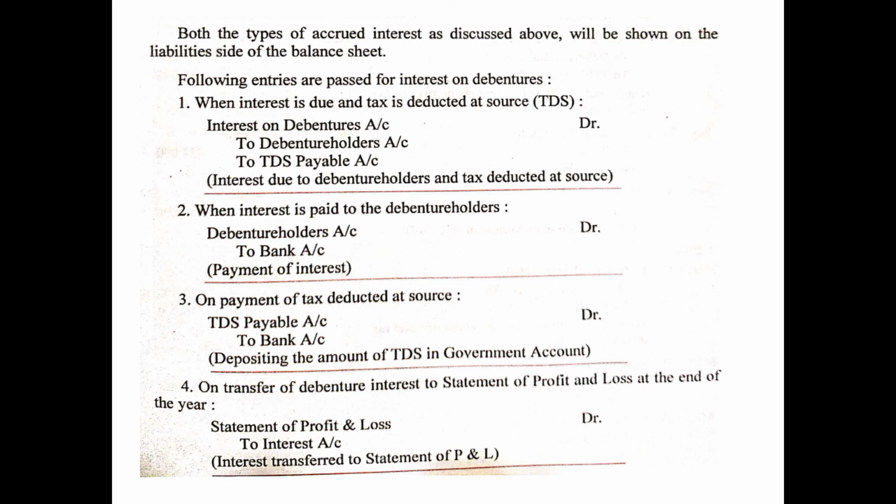Then the fourth point, on transfer of debenture interest to statement of profit and loss at the end of the year, because again it has to be written off, the entry will be: statement of profit and loss account will be debited, because it is written off from here, to interest on debentures account, because it needs to be credited. So these are the entries which are passed at the time of recording the interest on debentures and the tax deducted at source. I hope all the topics discussed in this part of the video are clear to you, children.